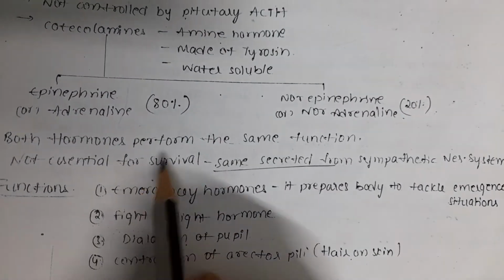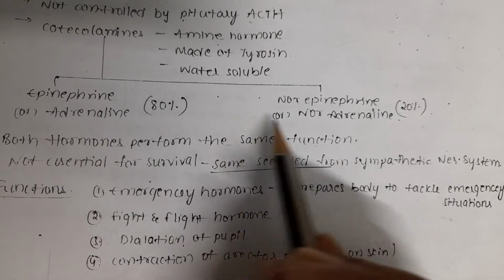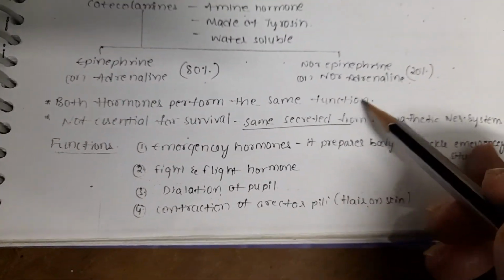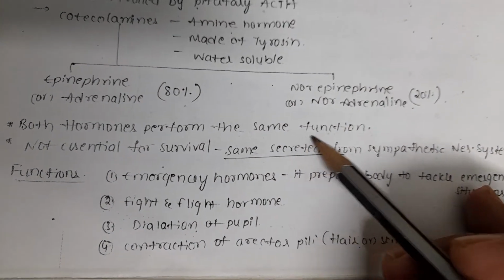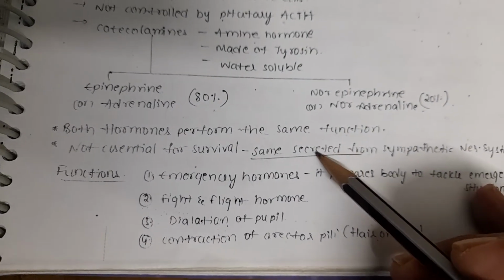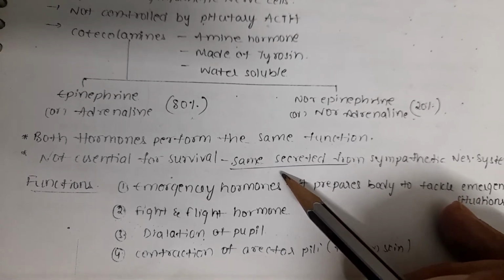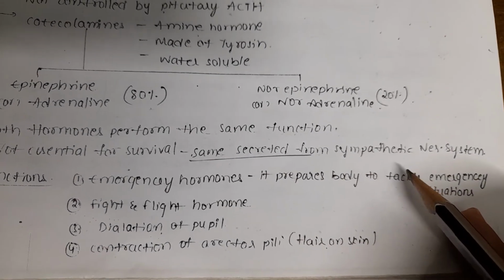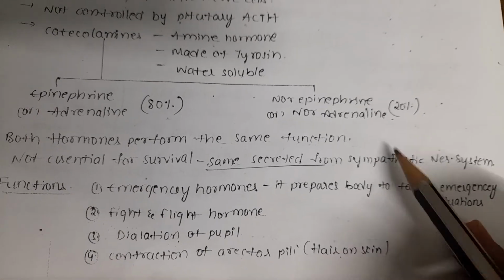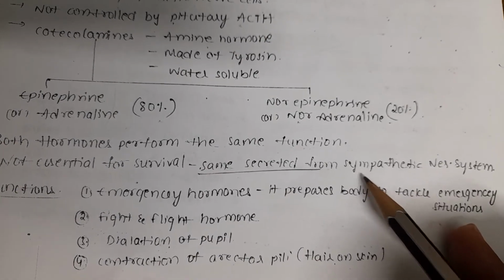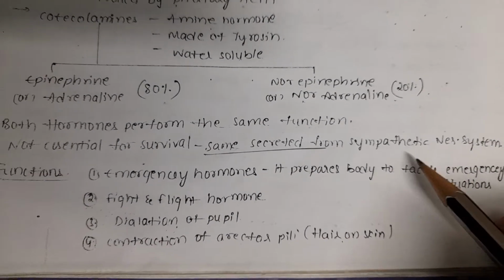Epinephrine and norepinephrine, adrenaline and noradrenaline. It is 80% and 20%, and both hormones perform the same functions. They are not essential for survival. These hormones are not only produced from here, they are also secreted from the sympathetic nervous system.